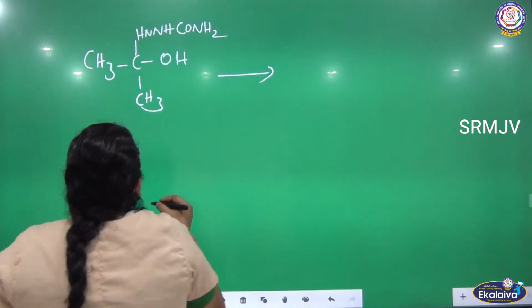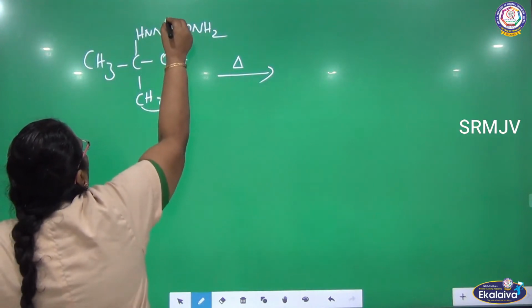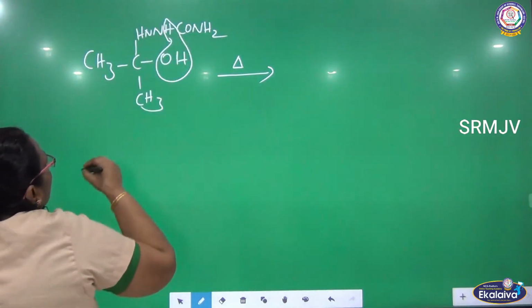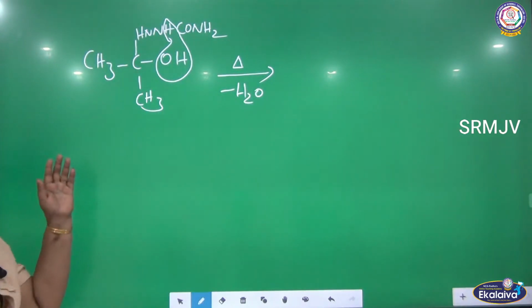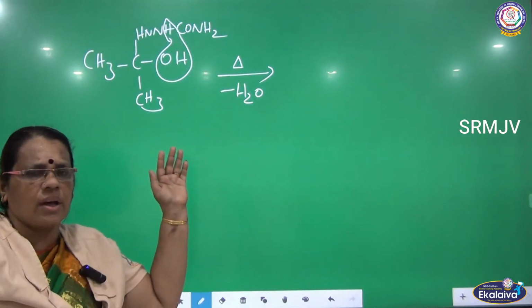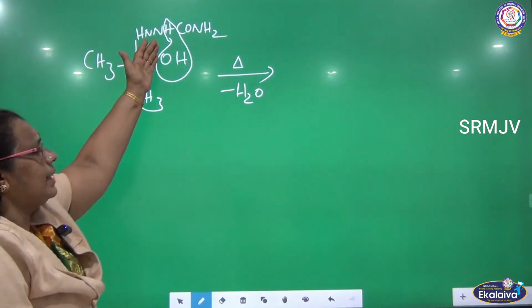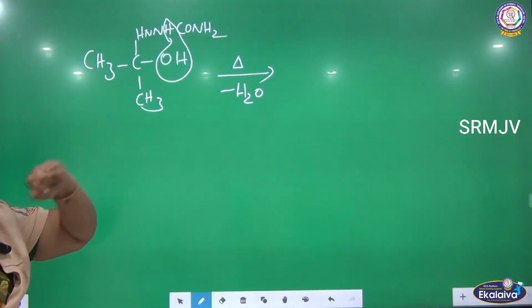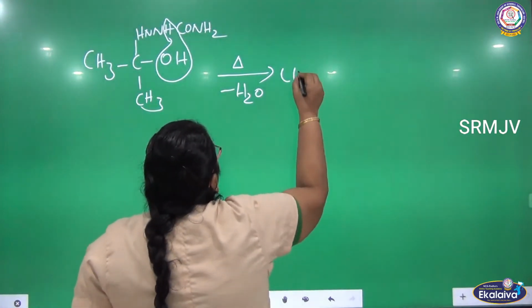So next step, what is happening here? On heating, one hydrogen from here and one OH from here will be removed as water. So in condensation, there is elimination of certain compounds. Here water is eliminated. Hydrogen from one side and OH from another side is removed as water. So what is the compound I am getting here?